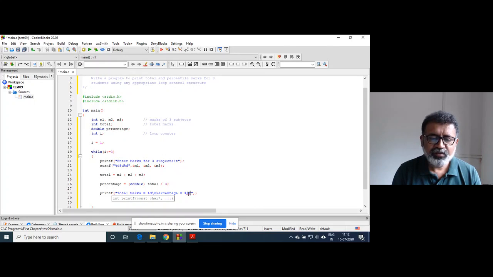And we are going to print two outputs. So there would be two variable names having the same sequence. So first there is marks. So we will write here total, then comma, and then percentage.